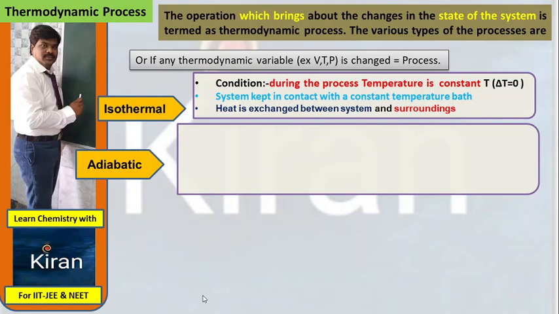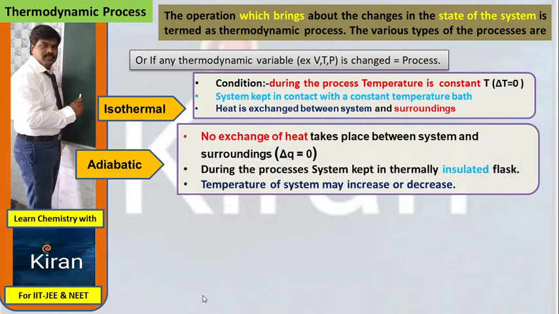Adiabatic process means isolated system, sealed system, thermos flask system. No exchange of heat takes place between system and surroundings. Here, the heat change delta Q is equal to 0. During the process, the system is kept in a thermally insulated flask. The temperature of the system may increase or decrease.